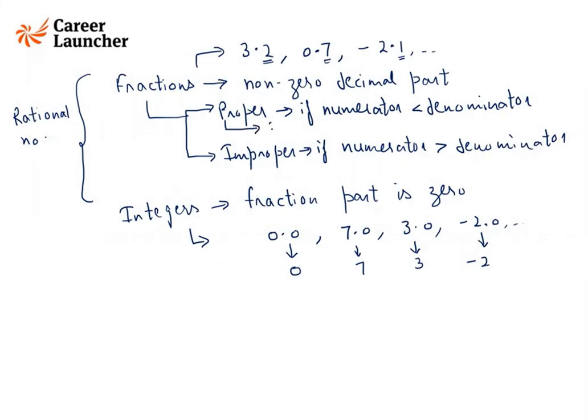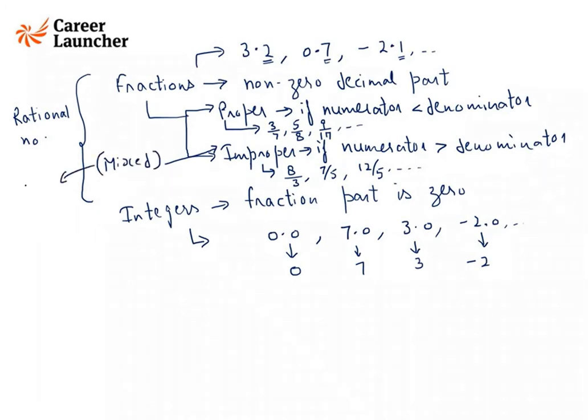Examples of proper fractions are 3 by 7, 5 by 8, 9 by 11, 9 by 17. Improper fractions: 8 by 3, 7 by 5, 12 by 5. Another name for improper fraction is mixed fraction.